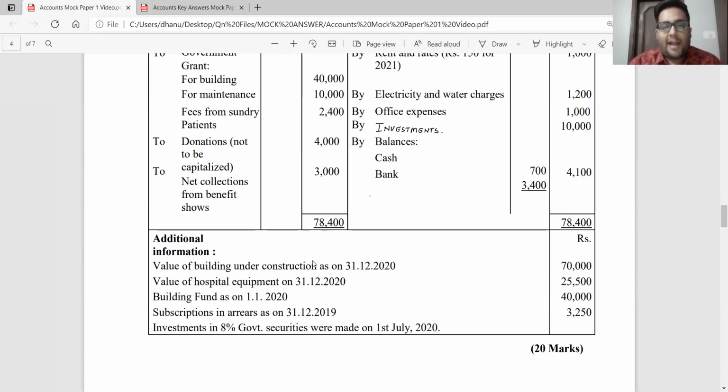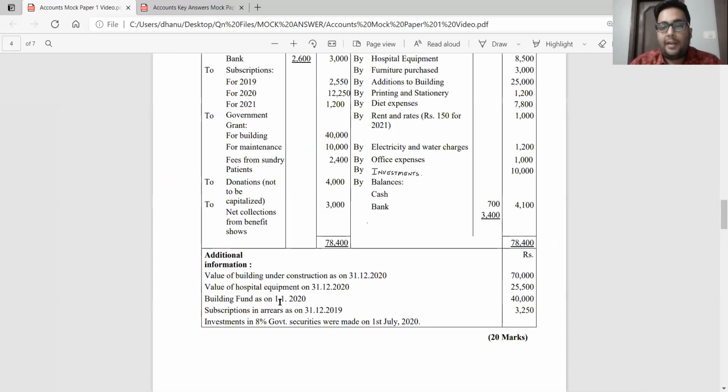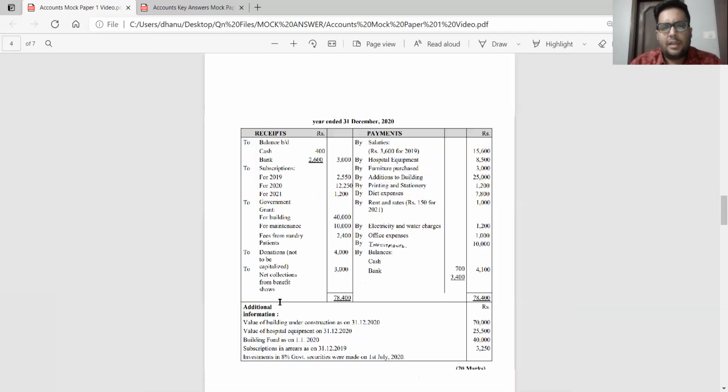Additional information. Value of building under construction as on 31st December 2020. 31st December 2020 is the end of the financial year. So at the end of the financial year, the value of building is 70,000. Value of hospital equipment again on 31st December, end of the year, is 25,500. Building fund as on 1st January is 40,000 rupees. Subscription in arrears as on 31st December 2019 was 3,250. Investment in 8% government securities were made on 1st July 2020. Okay, this is the information given to us.